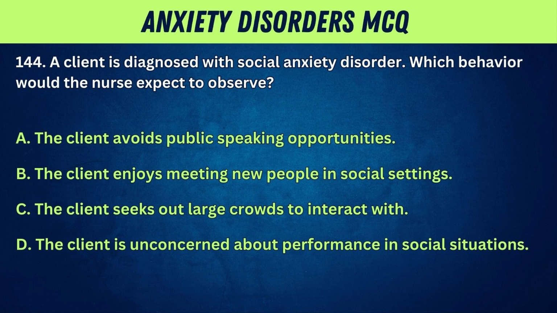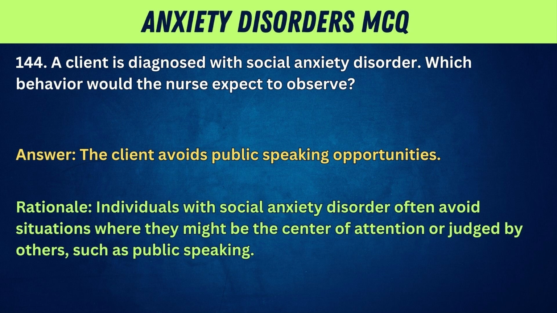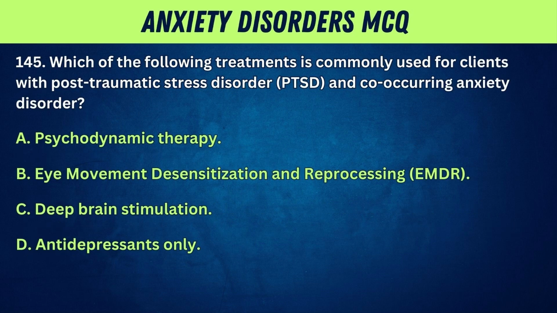144. A client is diagnosed with social anxiety disorder. Which behavior would the nurse expect to observe? A. The client avoids public speaking opportunities. B. The client enjoys meeting new people in social settings. C. The client seeks out large crowds to interact with. D. The client is unconcerned about performance in social situations. Answer: the client avoids public speaking opportunities. Rationale: Individuals with social anxiety disorder often avoid situations where they might be the center of attention or judged by others, such as public speaking.